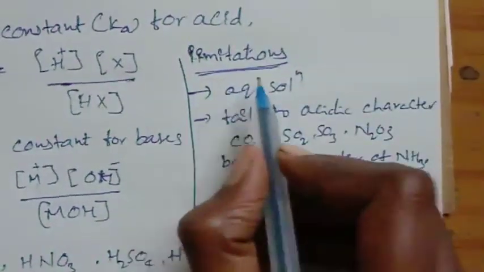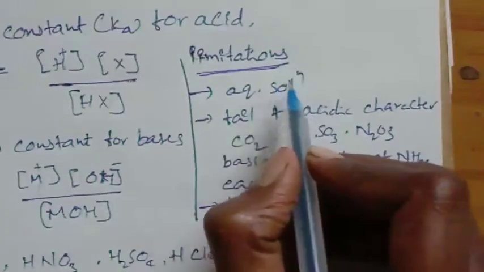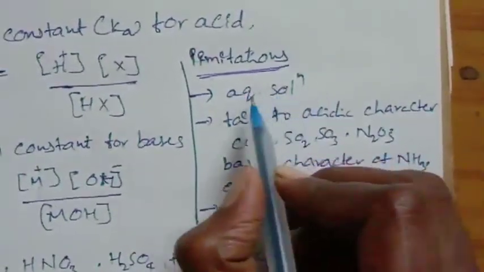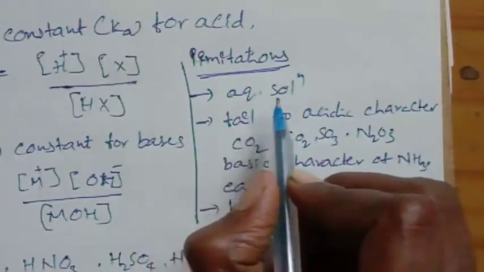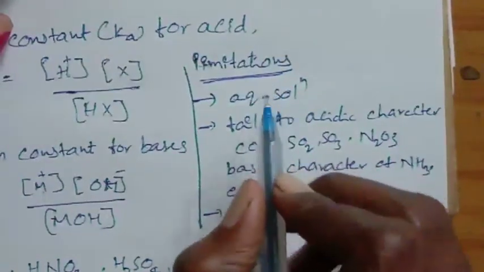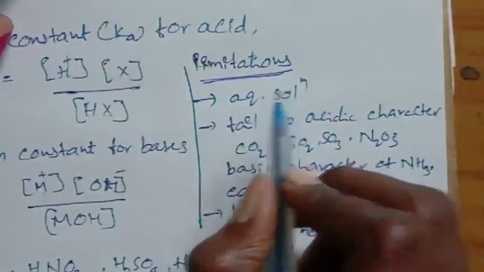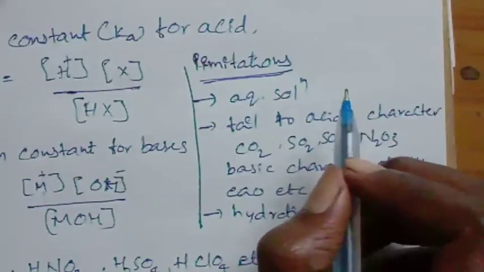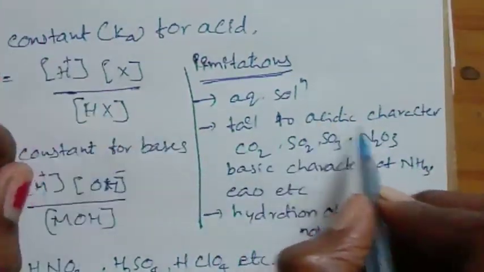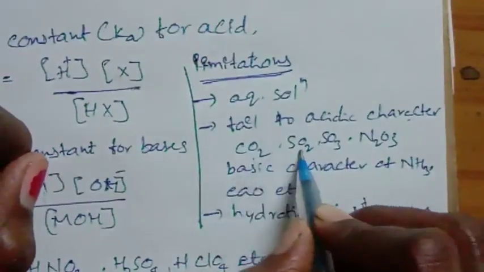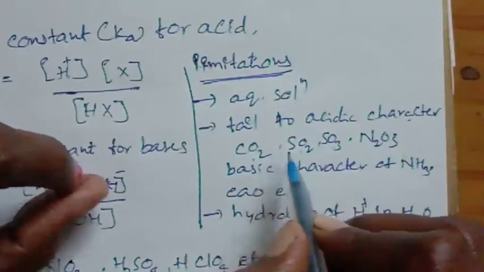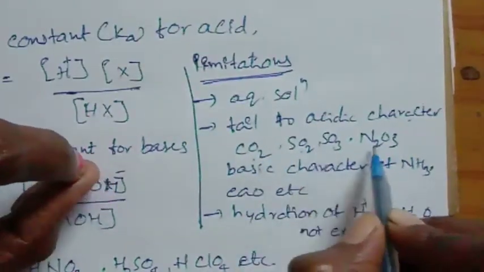Next we will discuss the limitations of Arrhenius theory. It explains only aqueous solutions and is not applicable to non-aqueous solutions. It fails to explain the acidic character of CO2, SO2, SO3 and N2O5, which do not produce H plus ions.